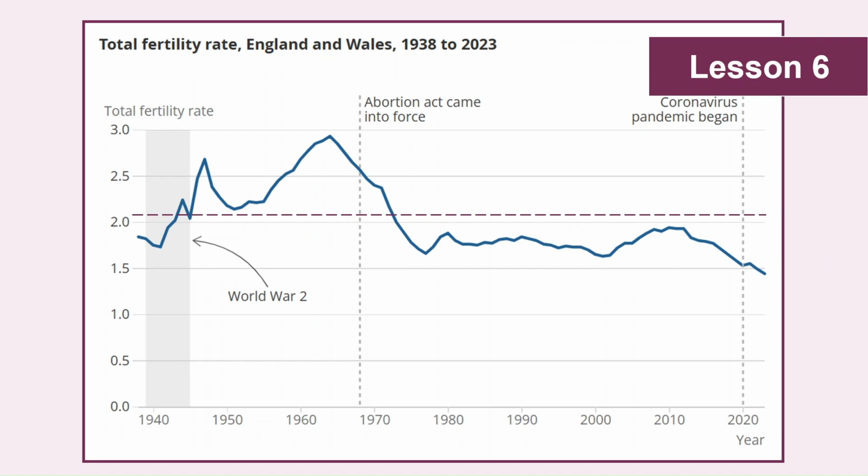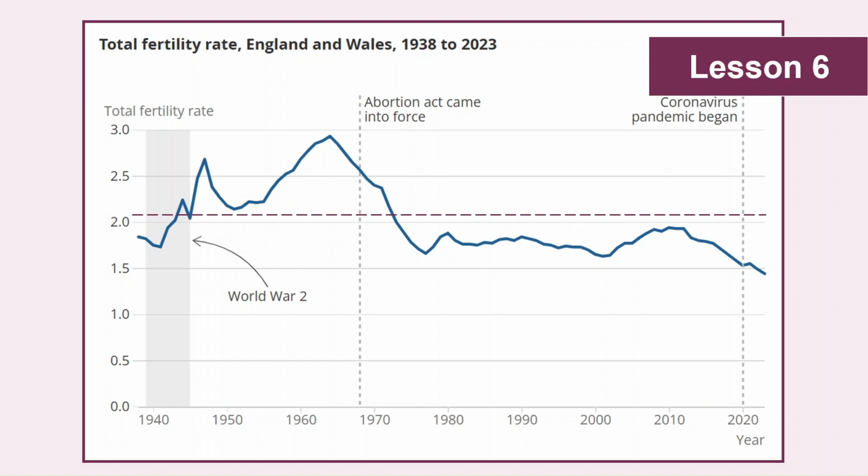This graph shows the total fertility rate for England and Wales, which basically means the average number of children that each woman is giving birth to across the country. That number is now the lowest on record, which could trigger conversations about why that may be the case. Do pupils think that it's because women are prioritising their careers and therefore waiting longer to have children and therefore having limited options to do so? Or is it financially motivated, with the cost of providing for children continuing to rise? In reality, it's probably going to be a complex combination of a range of factors, including all of these.